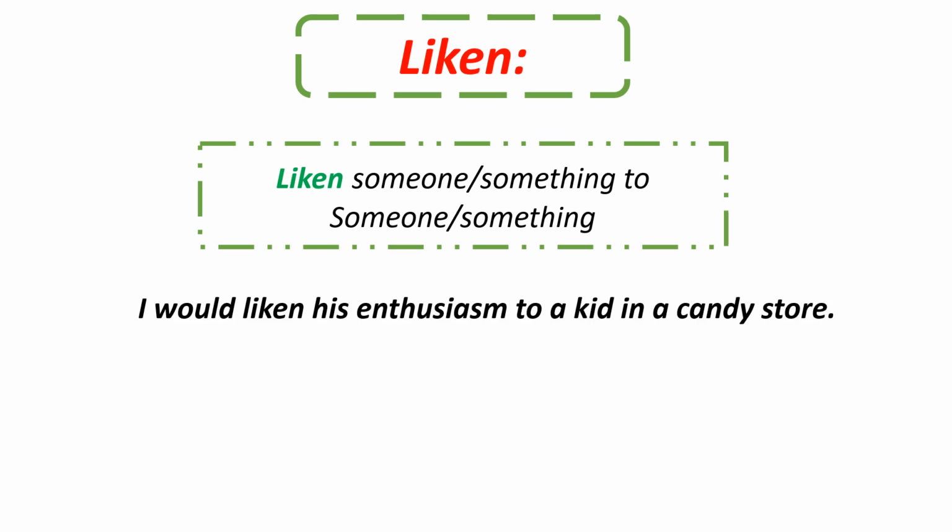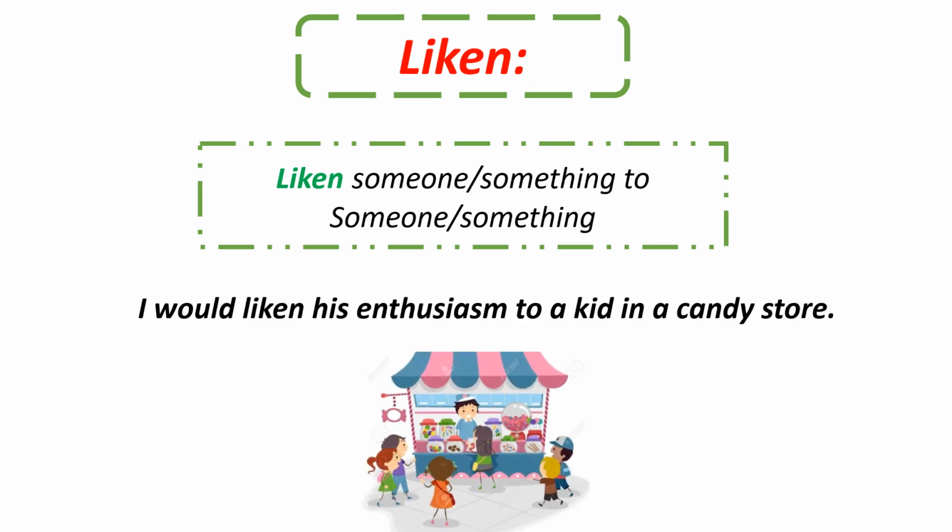Okay, here's another example. I would liken his enthusiasm to a kid in a candy store. Wait, what do I mean by enthusiasm first? Enthusiasm means something that you love so much, and you are excited to do it.